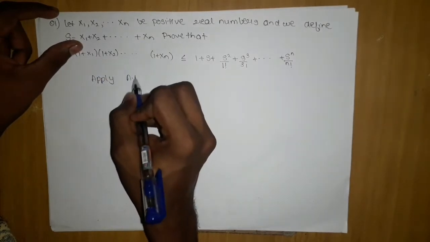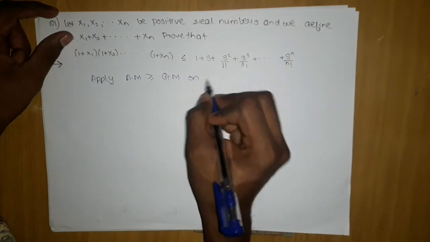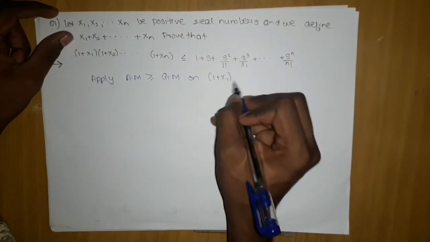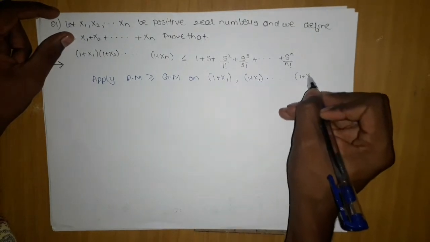Apply AM greater than or equal to GM on what? On 1 plus x1, 1 plus x2 and so on till 1 plus xn.